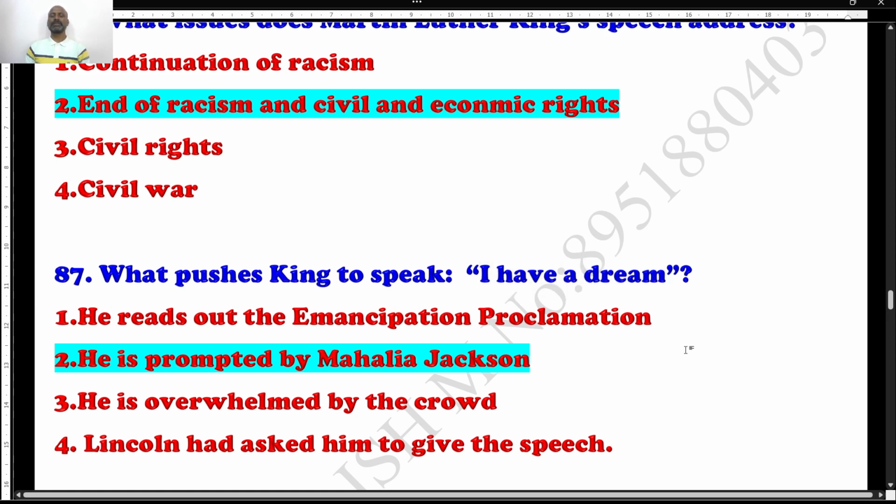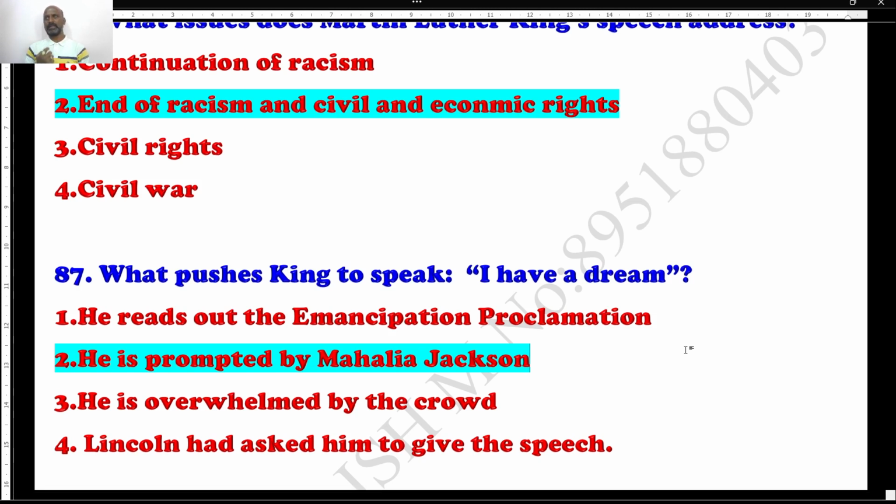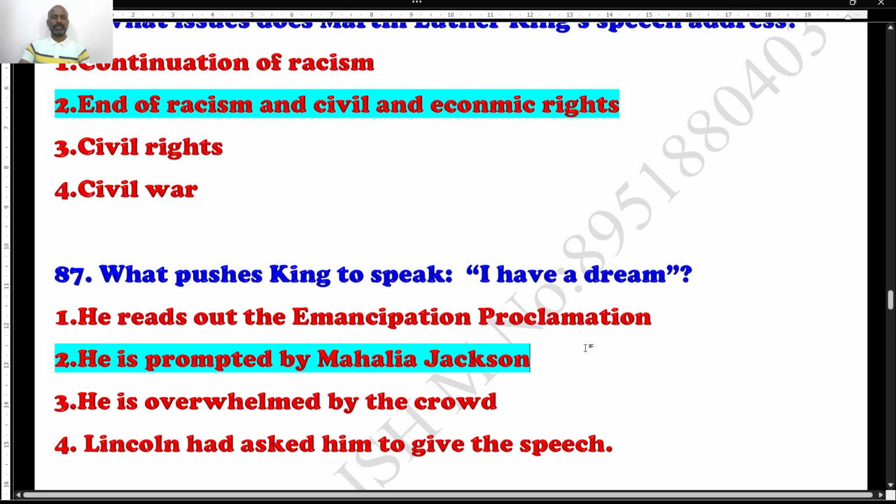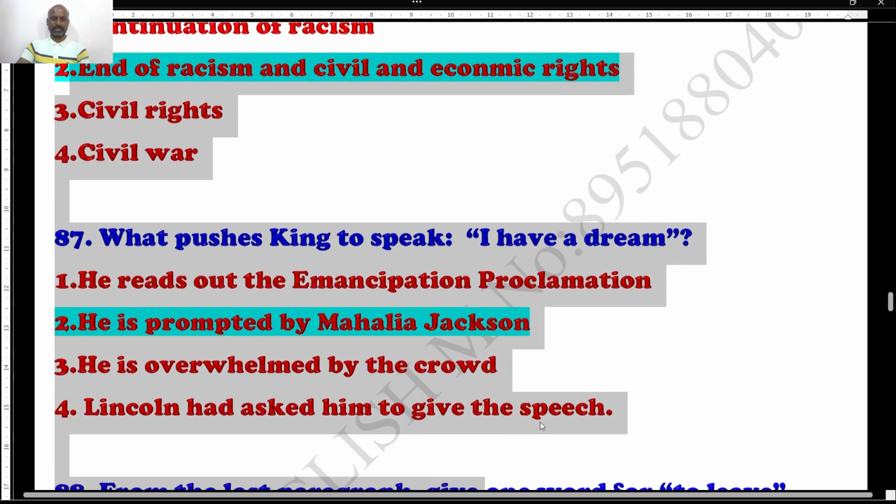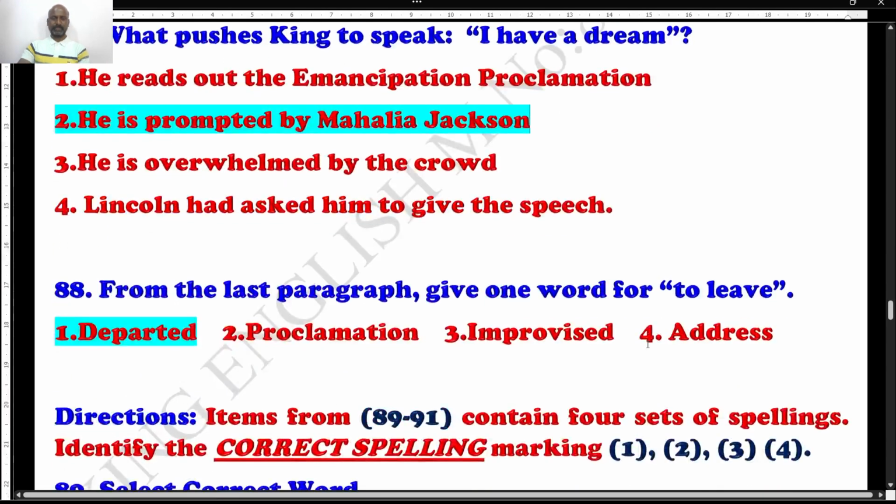I have a dream is repeated twice, in the beginning and in the second paragraph. It is right. It has two meanings. One is he reads out the Emancipation Proclamation. It is also right. He is prompted by, I think, Mahalia Jackson. It is given. You just read it and confirm these two answers, students. Well, let's move to the next one.